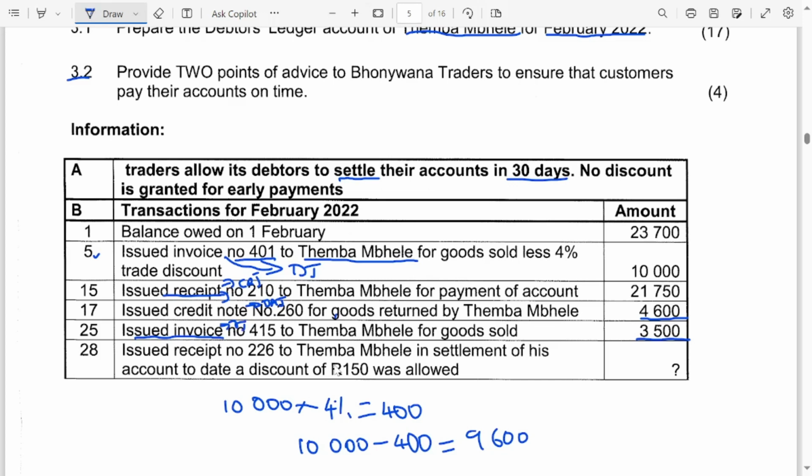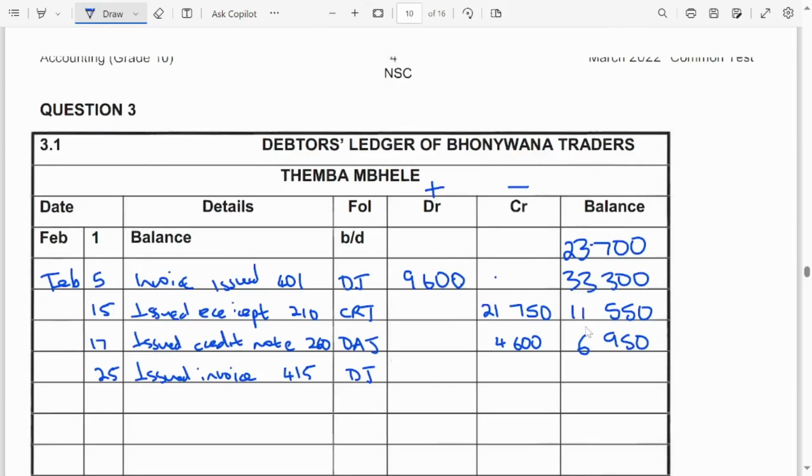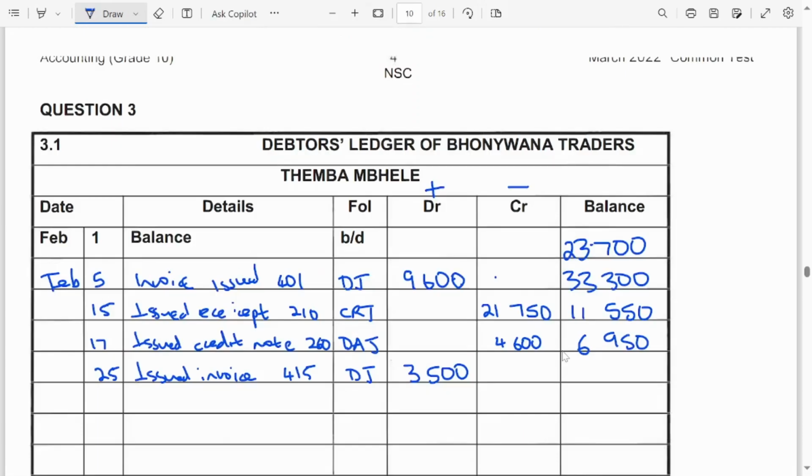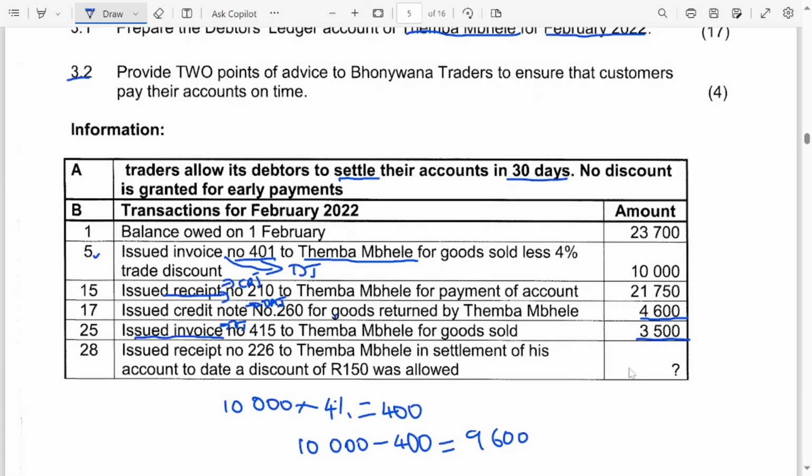So when we are selling the goods on credit, it means that the people that are owing us are increasing, and they increase on the debit side. So with the 3,500, the balance now is increasing with 3,500. That is going to be 10,450. Right? The last one on day 28, issued receipt number 226.